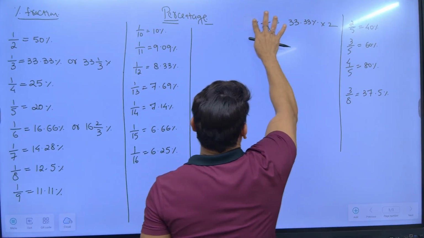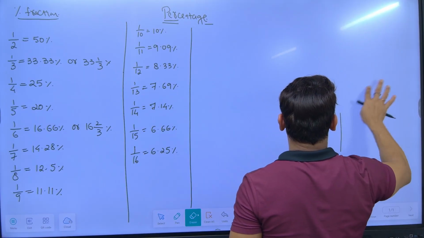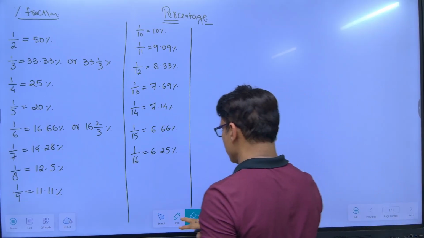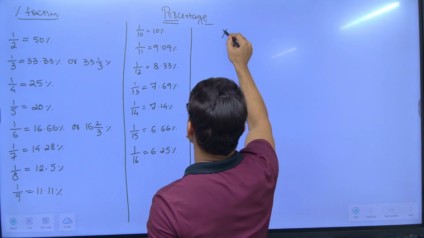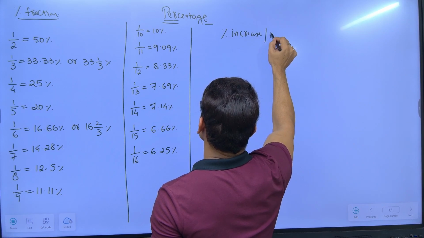Next is how to find out percentage increase or decrease.